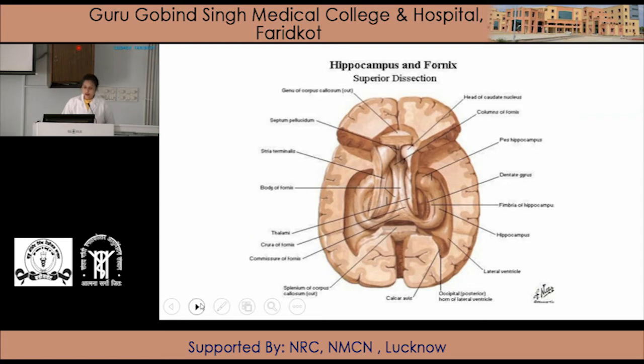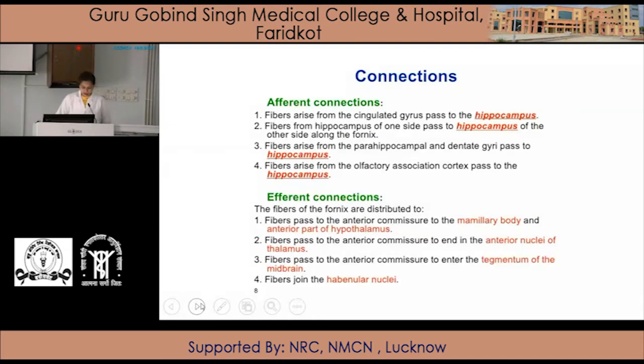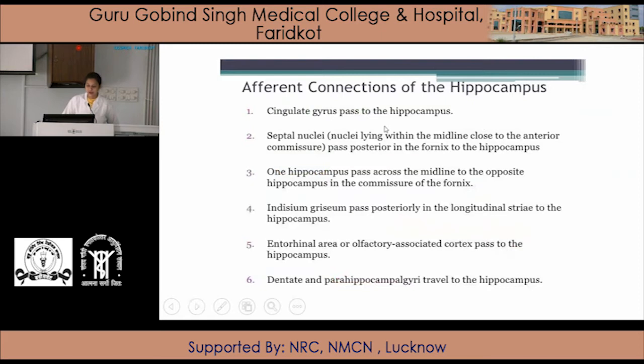Now the connections of the hippocampus. The hippocampus has afferent connections and efferent connections. Afferent connections of the hippocampus: from the cingulate gyrus to the hippocampus. Septal nuclei pass posteriorly in the fornix to the hippocampus. One hippocampus passes across the midline to the opposite hippocampus in the commissure of the fornix.